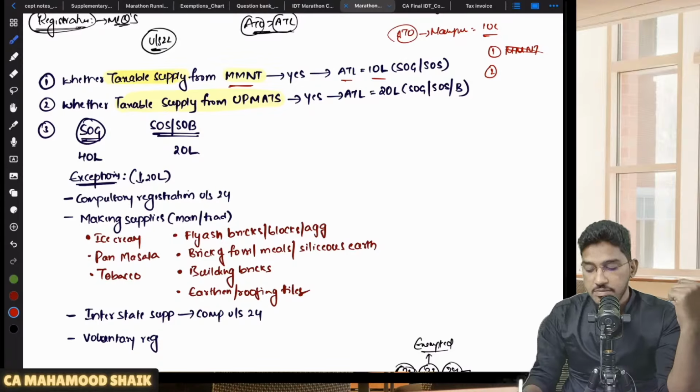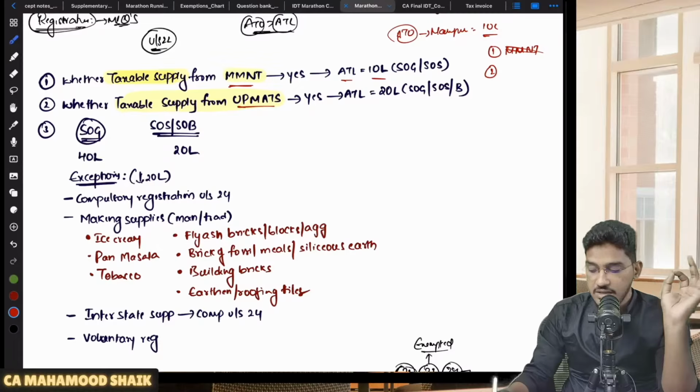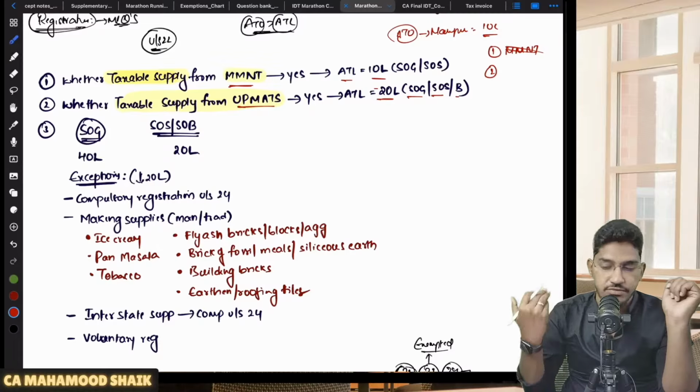You need to check whether he is making any taxable supply from UP Mats: Uttarakhand, Puducherry, Meghalaya, Arunachal Pradesh, Telangana and Sikkim. So in case he is making any taxable supply from any of these 6 states, if the answer is yes, then the applicable threshold limit is going to be 20 lakh, whether you are engaged in supply of goods, or services, or both.